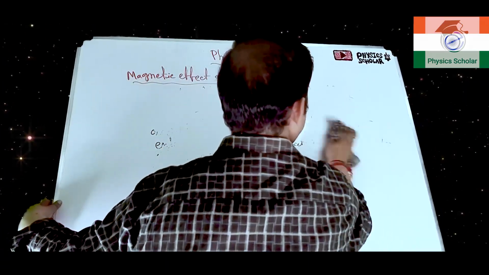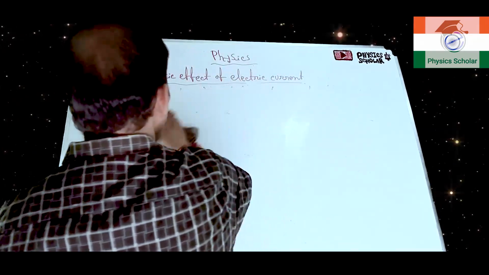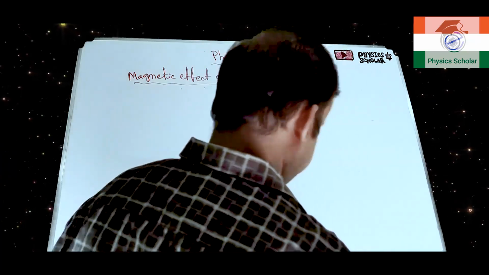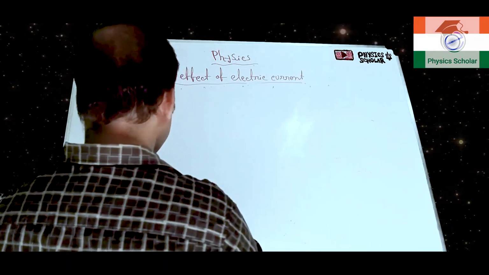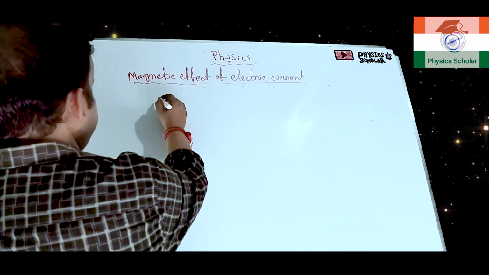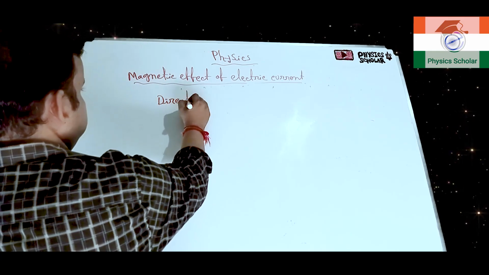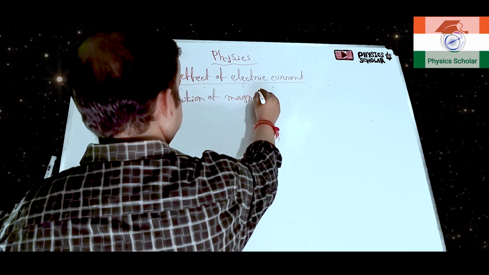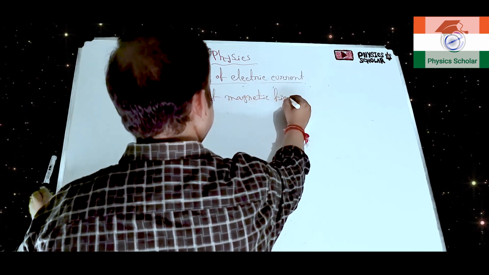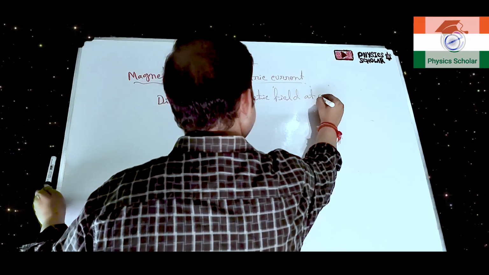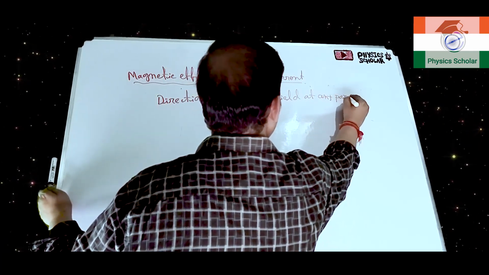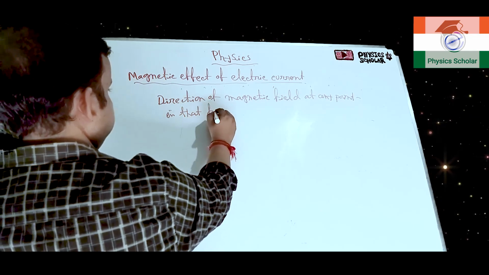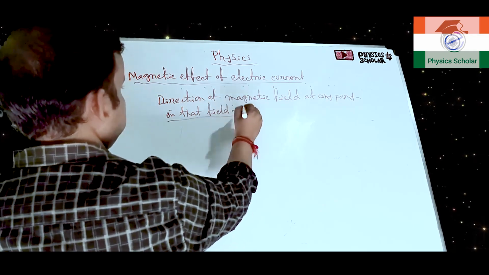So, students, now what will be the direction of the magnetic field at any point inside that field, clear. So next point is direction of magnetic field at any point in that field. Okay, what will be the direction of the magnetic field?